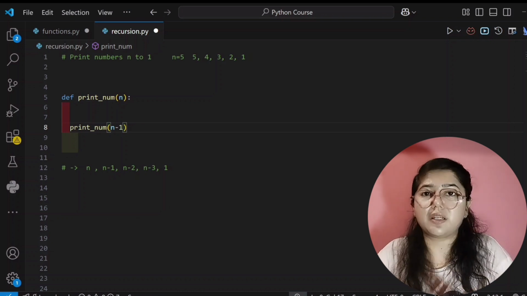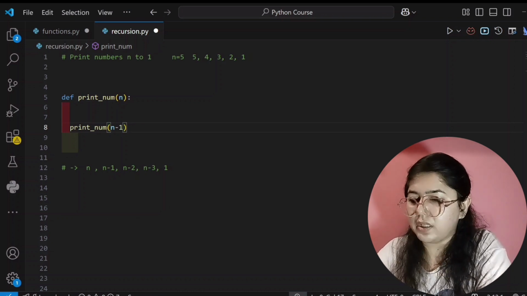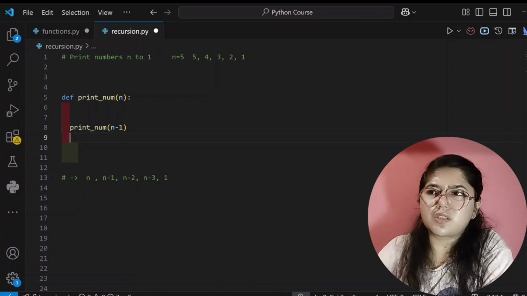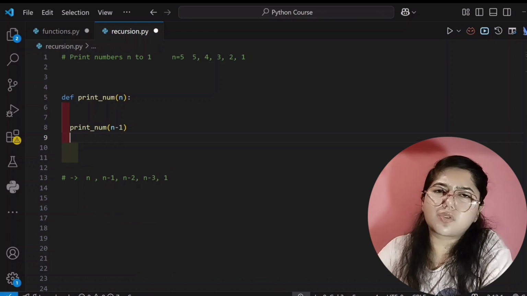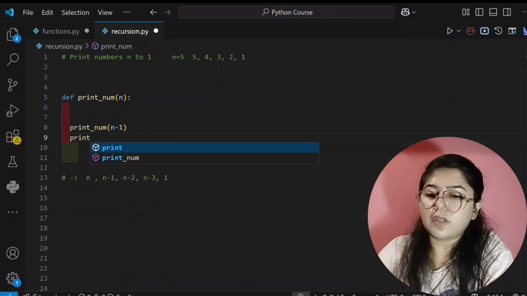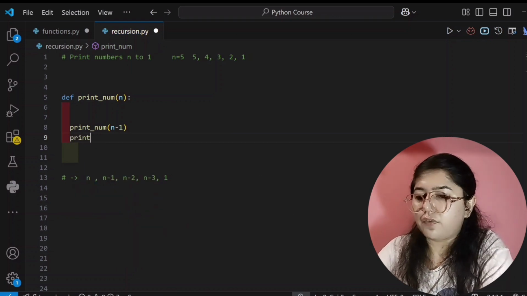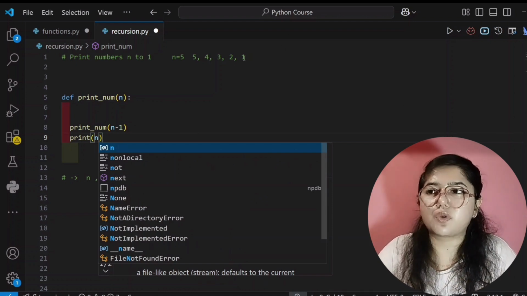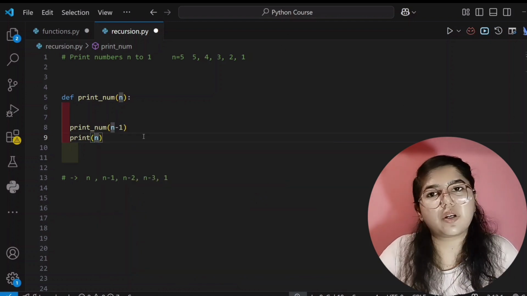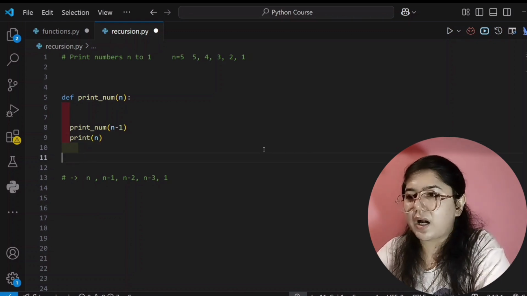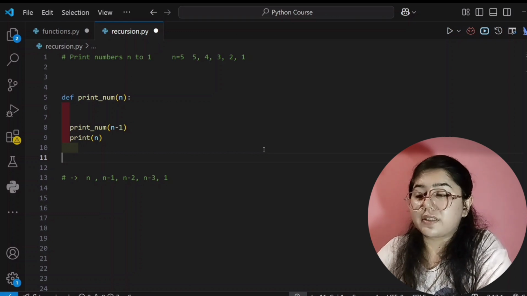Okay, I will also explain how this code will run in the backend, don't worry. And after that I am telling that after you call these functions for 4 also, for 3 also, for 2 also and for 1 also, then you print these values. For the print I am writing here n because all the values 5, 4, 3, 2, 1 will be stored in n, so it will print 5, 4, 3, 2, 1, right? And after that at the end of this I have to pass n value also, that is 5.